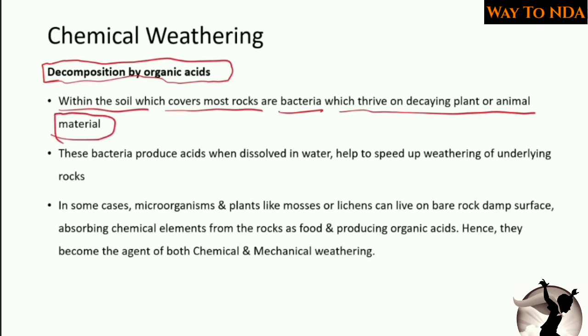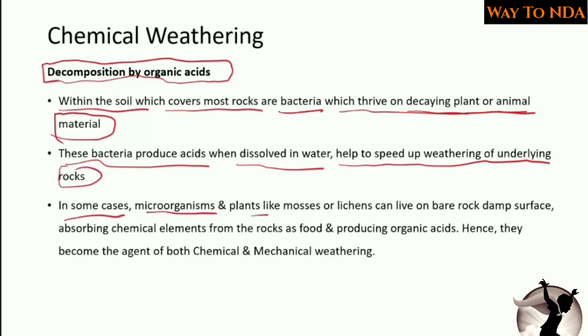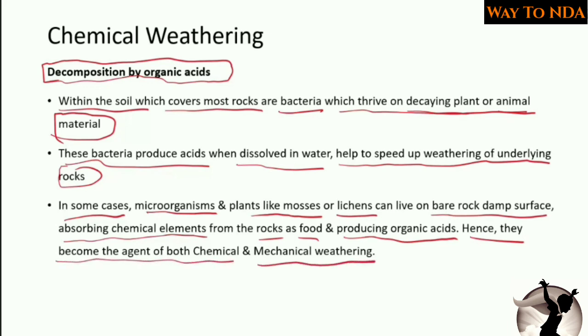So these bacteria produce acids and when dissolved in water help to speed up weathering of underlying rocks. In some cases, microorganisms and plants like mosses or lichens can live on bare rock damp surfaces, absorbing chemical elements from the rocks as food and producing organic acids. Hence, they become the agent of both chemical and mechanical weathering.